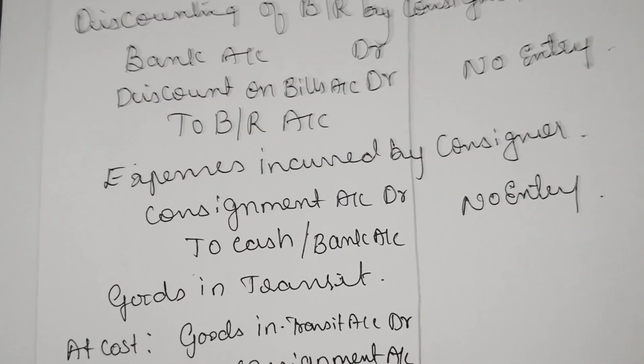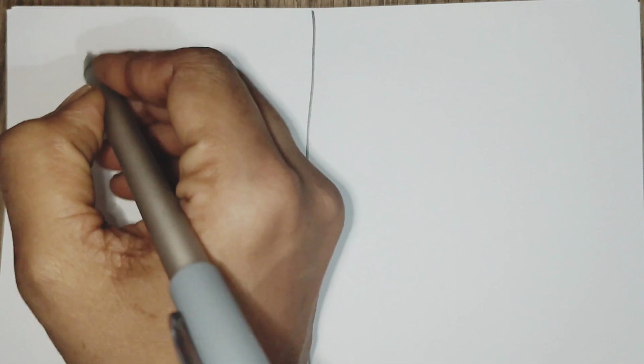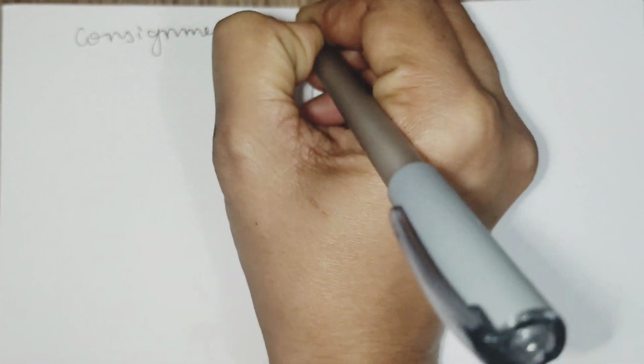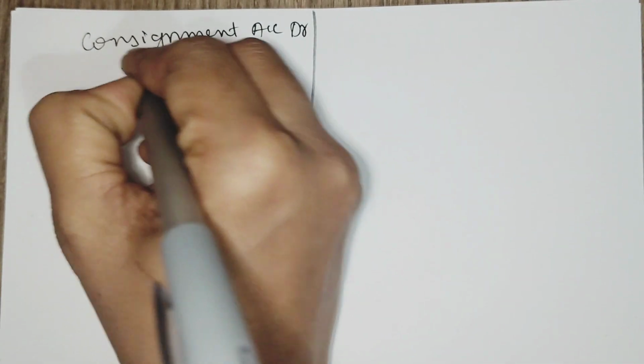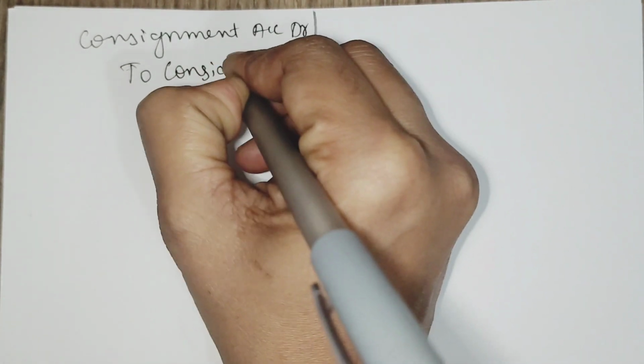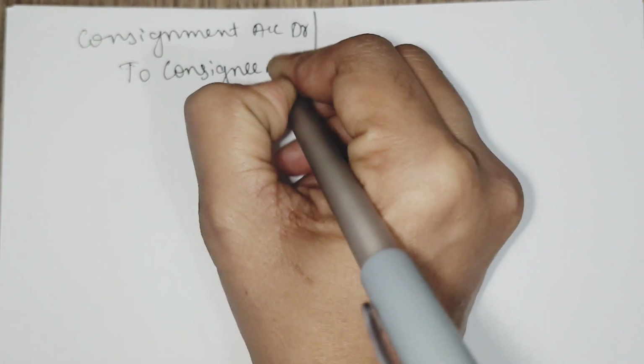Now, when the expenses are incurred by the consignee. Expenses paid by the consignee. In the books of consignor, consignment account debtor to consignee account, because the consignor will return later that amount.